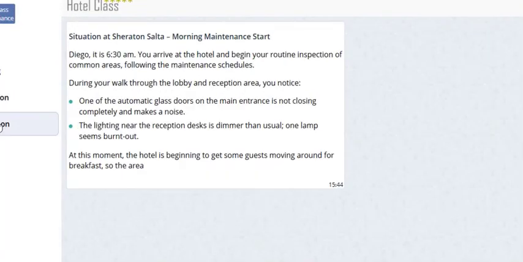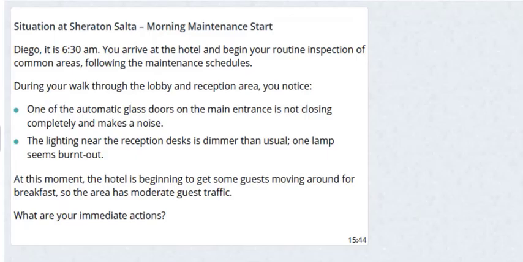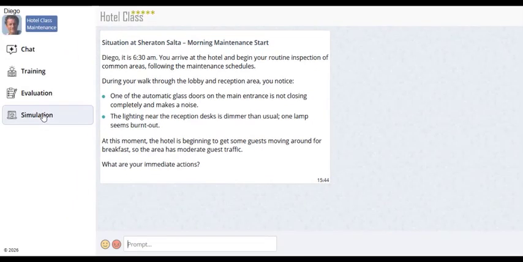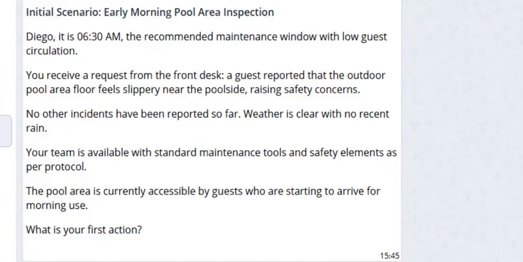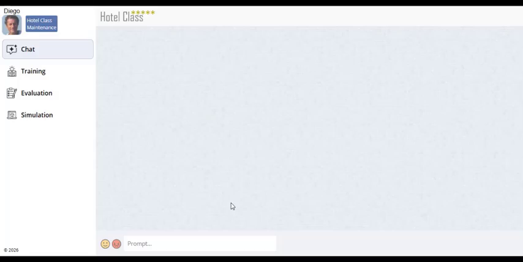In a future phase, these simulations will include multiple AI agents, for example, receptionists, maintenance staff, and guests interacting simultaneously. The goal is not only to assess technical knowledge, but also to evaluate decision-making, the ability to prioritize, communication skills, empathy, and performance in other languages whenever the situation requires it. Now let's take a look at what makes all of this possible.